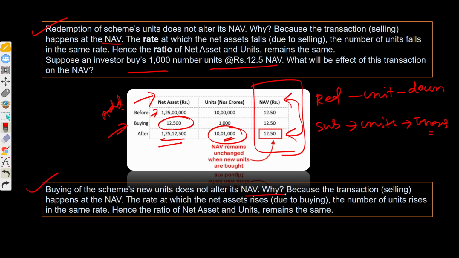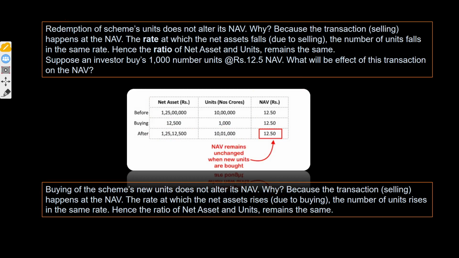Again, why? Because the transaction happens at the NAV, and the rate at which the net assets rise due to buying and the number of units rises is the same. Hence, the ratio of net assets to units remains the same. Cash position will change, which means total assets will change, but NAV per share will not change at all. All right.